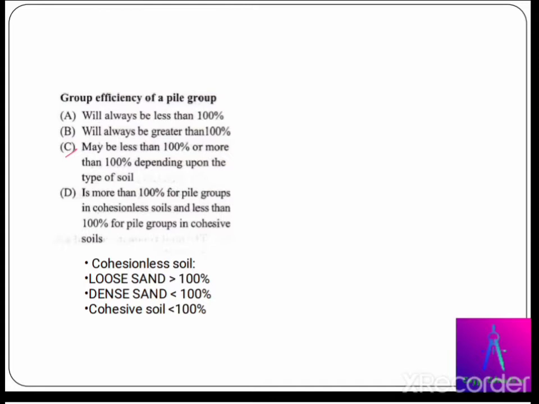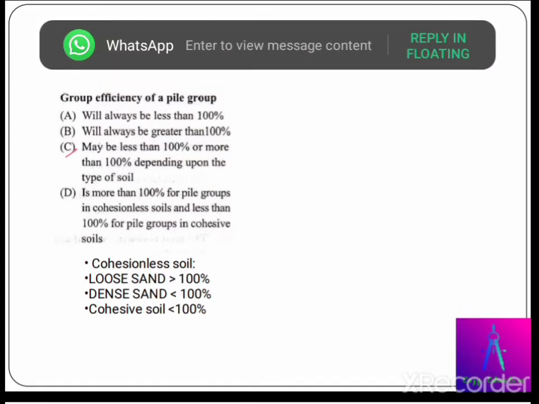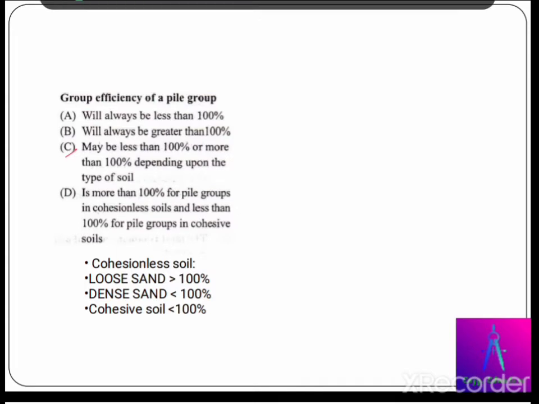With respect to cohesionless soil, for loose sand, it must be greater than 100% if we consider the group efficiency of a pile group. For dense sand, it must be less than 100%. And for cohesive soil, it must be less than 100%. Before that, we need to know what cohesionless soil is.